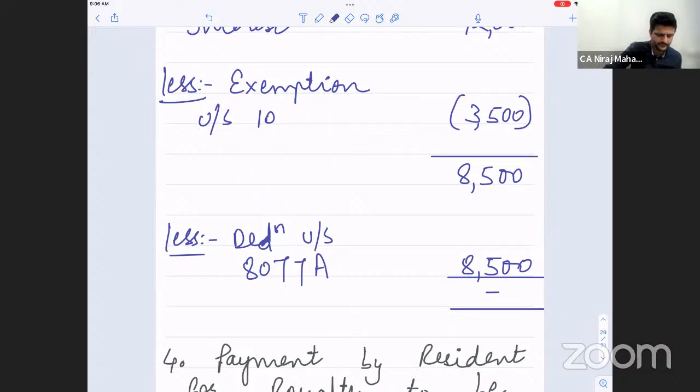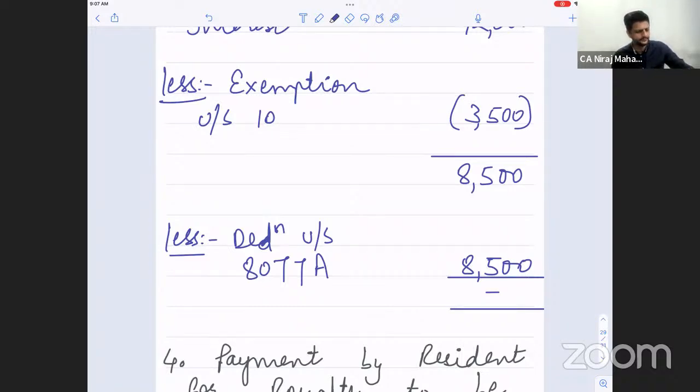Quickly, types of residential status for an individual: ROR, RNOR, NR. When does it become ROR? For that, we have basic conditions and additional conditions. How many basic conditions? 2. First basic condition, how many days in India at minimum? 182 days, correct. At least 182 days in India in the current year.